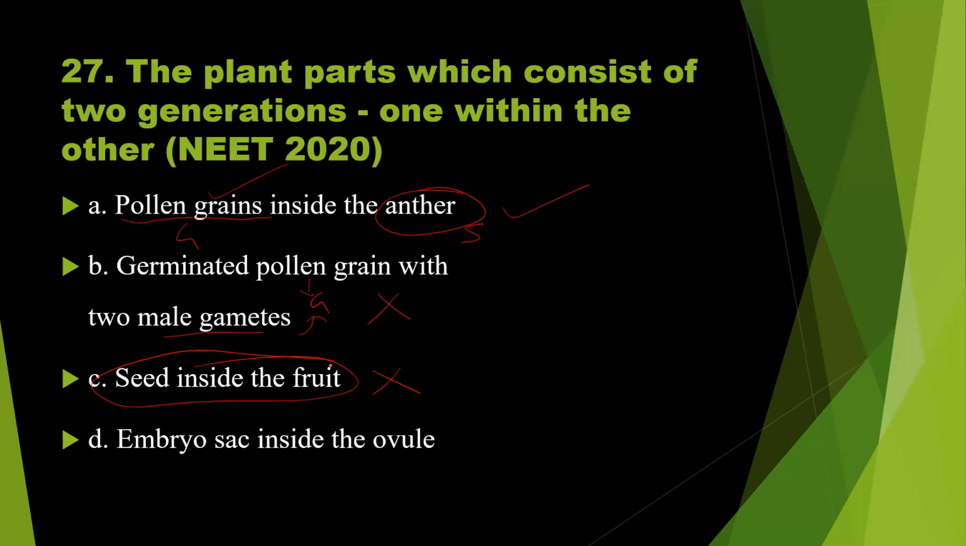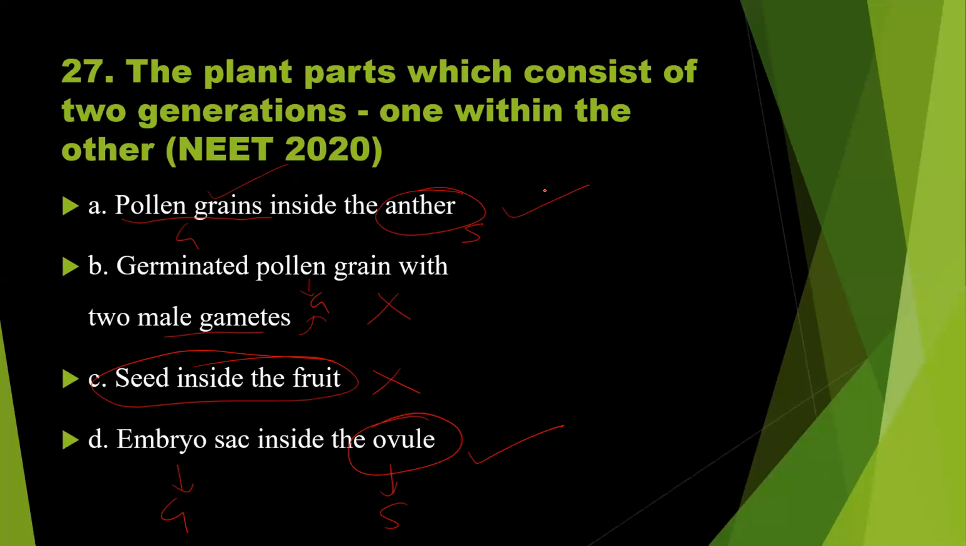And the last one, embryo sac inside the ovule. Here embryo sac representing the female gametophyte and ovule is the part of the ovary. Ovary is a part of the gynoecium. Gynoecium is representing the sporophytic generation. So this is a sporophyte. So here embryo sac inside the ovule is also correct. And first option, pollen grains inside the anther is also correct.